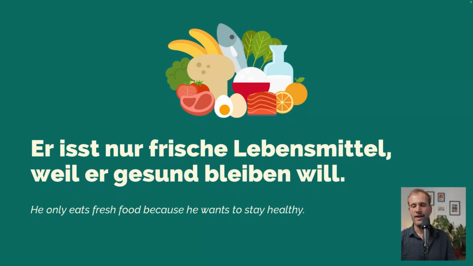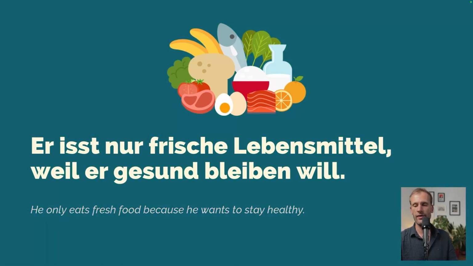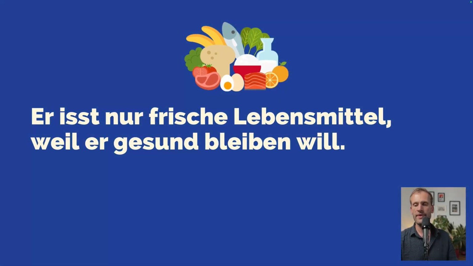Great. Er isst nur frische Lebensmittel, weil er gesund bleiben will. He only eats fresh food because he wants to stay healthy. So again, we have the modal verb in the last position, will, and the second last position is an infinitive, bleiben in this case, stay healthy. So here we have the noun Lebensmittel, literally means of living.